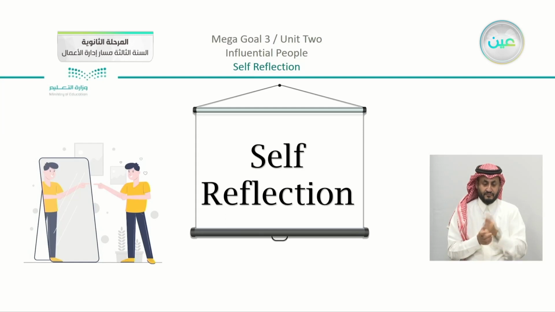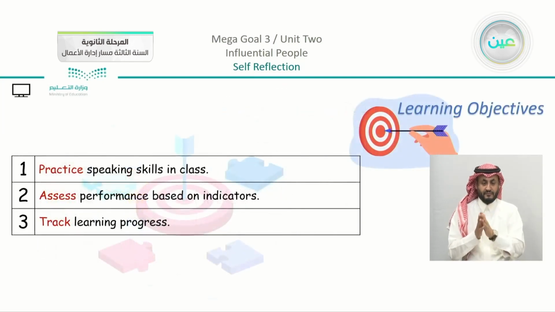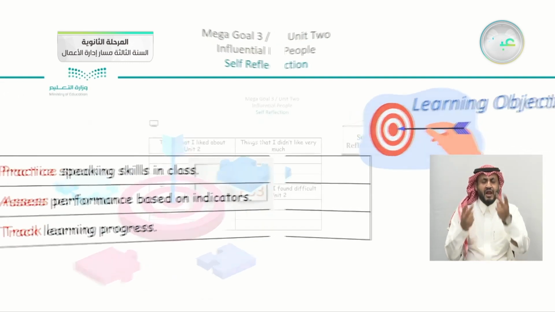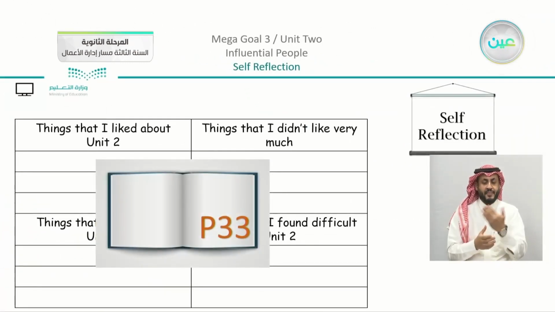So here, in the book, is the page that we're going to study now. We have, of course, our objectives. Number 1, to practice speaking skills in class because you're going to discuss with your classmates. Number 2, assess performance based on indicators. Number 3, track learning progress. So, open your books, please, on page number 33.